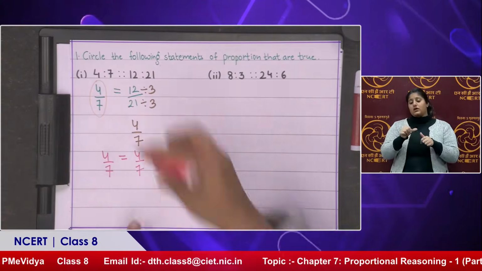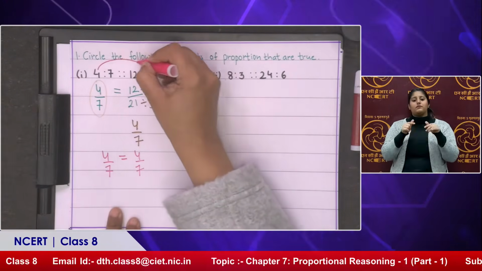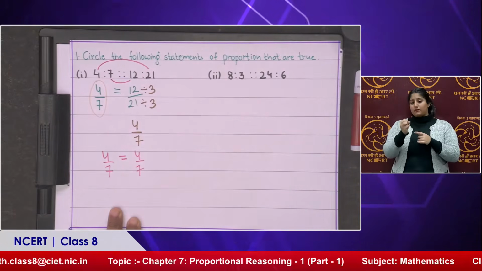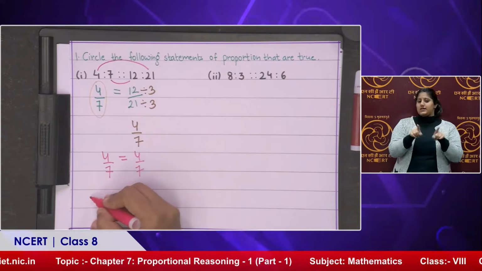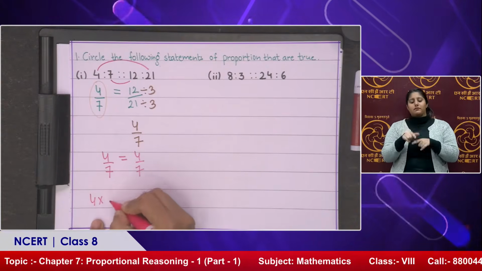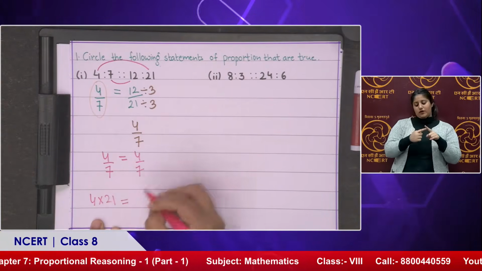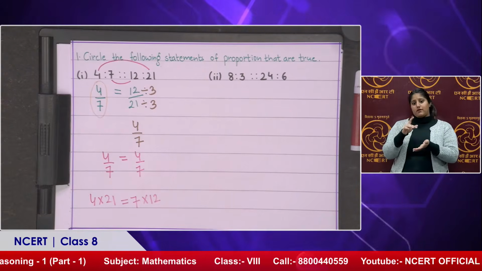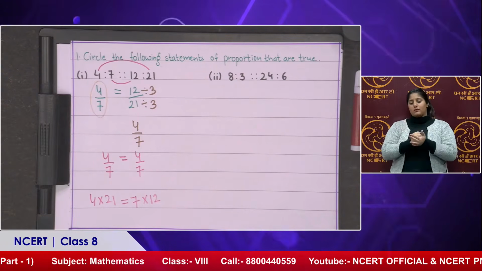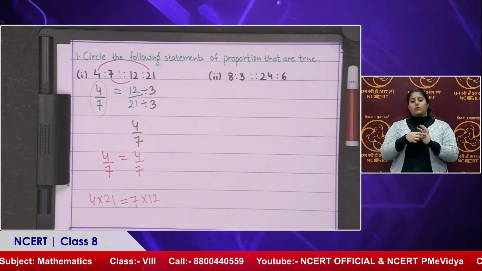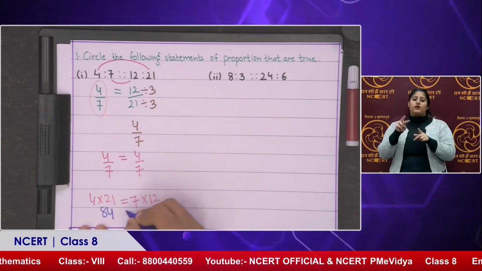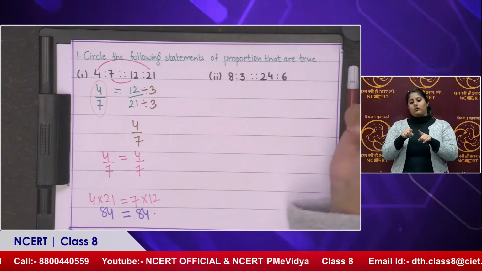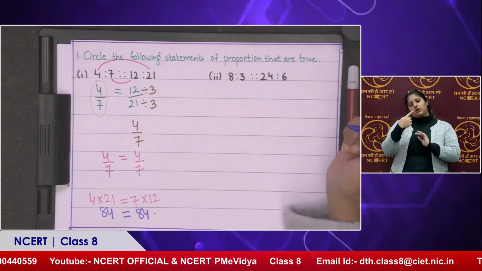Another way: the product of extremes, 4 into 21, must be equal to the product of means, 7 into 12. Right. So we can easily calculate 4 into 21 must be equal to 7 into 12. So both are equal. What will you get? 84. Yes. 84 must be equal to 84. That means these are in proportion.